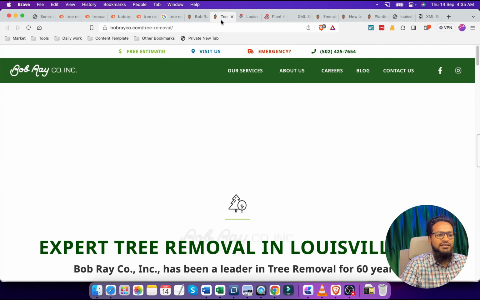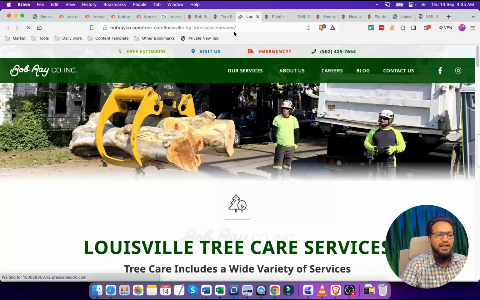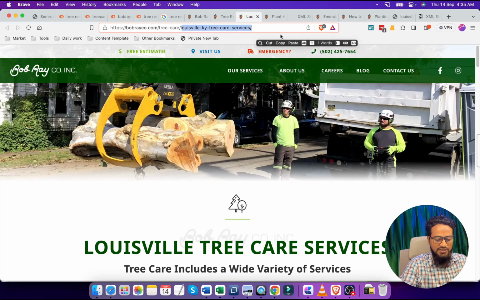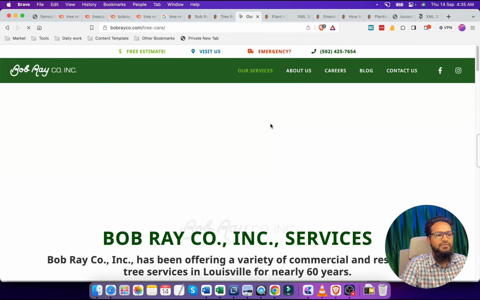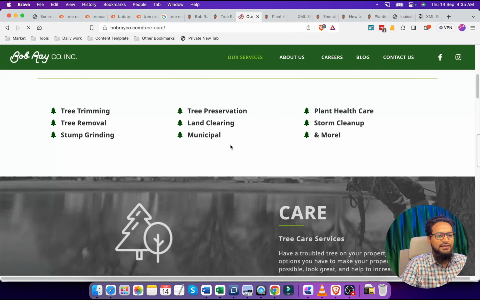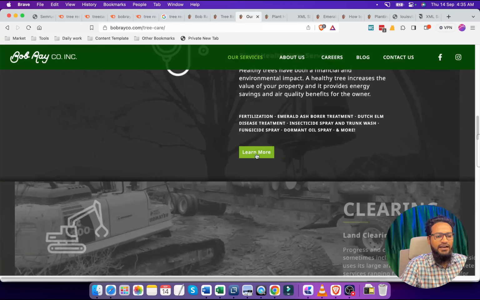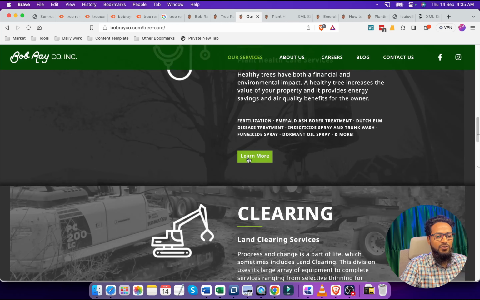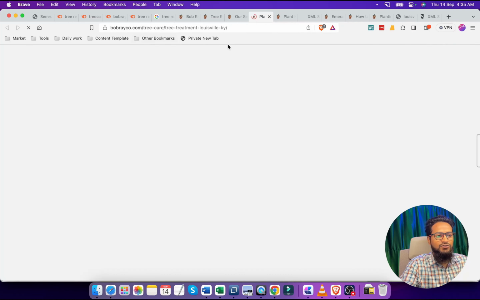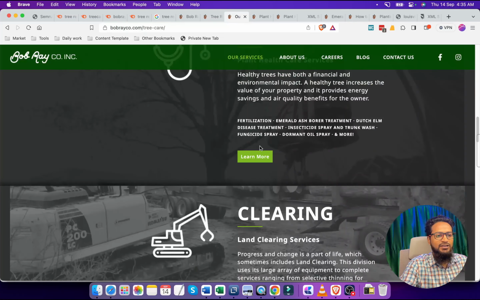This page has an interlink with the homepage and this one is interlinked with the tree care page. If we open the tree care page, we can see the type of page they have created, and also the interlinks they have created for this particular area.